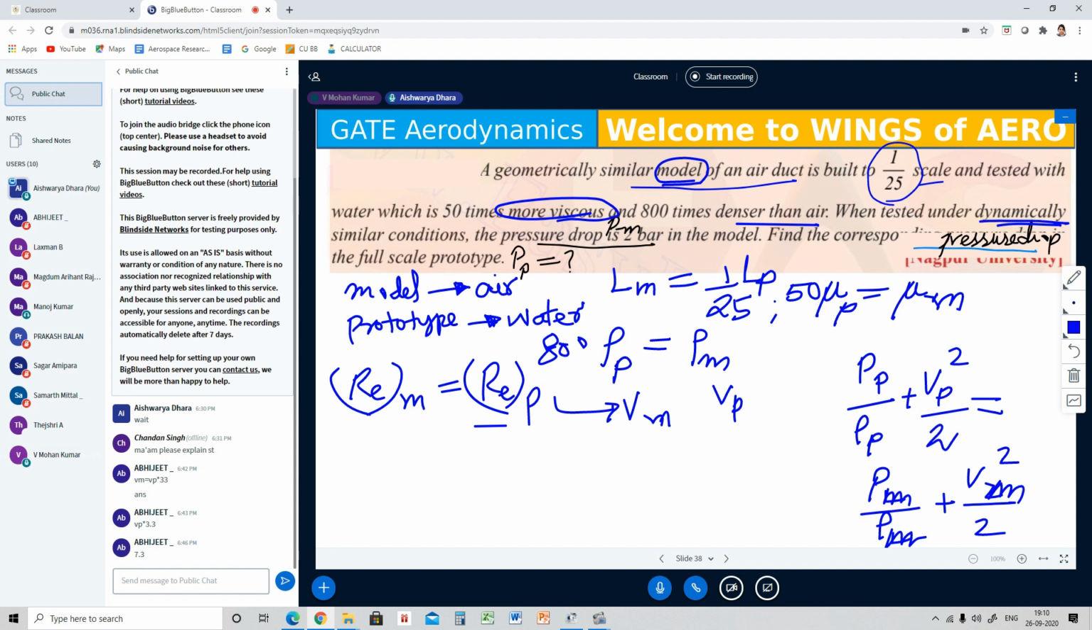Okay, ma'am, I would like to discuss that point, because here we have fixed one thing. They have told us there's a model of air, which means air is the model. Water is the prototype. Let me look into the solution.